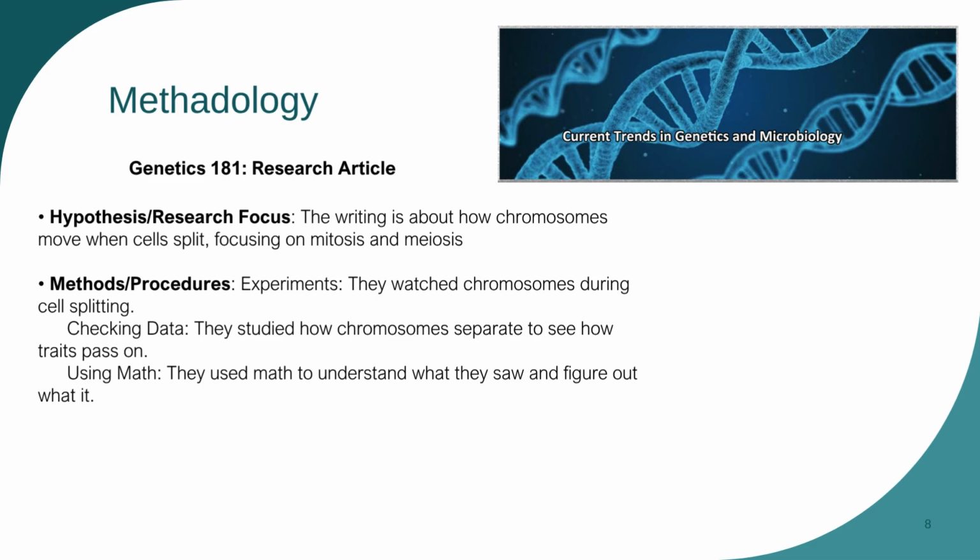Methodology. As mentioned in Genetics 181, research article. Hypothesis, research focus. The writing is about how chromosomes move when cells split, focusing on mitosis and meiosis. Methods, procedures. Experiments. They watched chromosomes during cell splitting. Checking data. They studied how chromosomes separate to see how traits pass on. Using math. They used math to understand what they saw and figure out what it